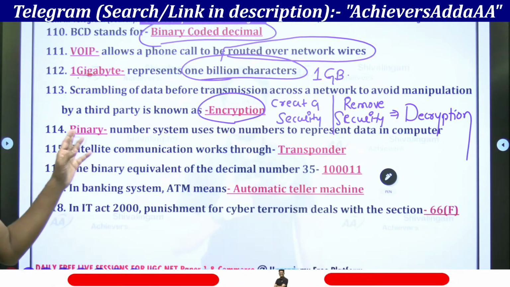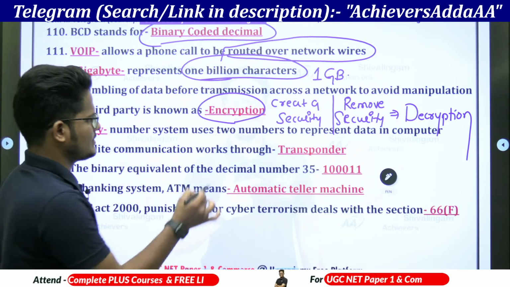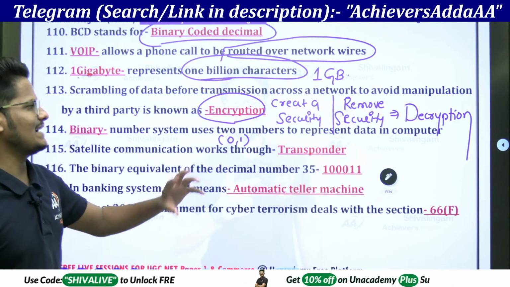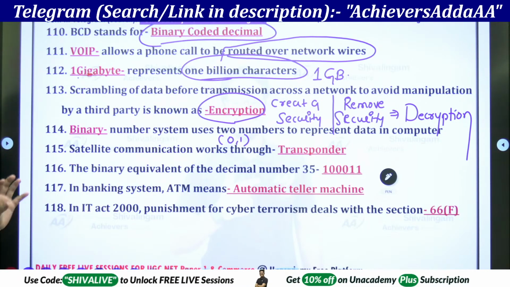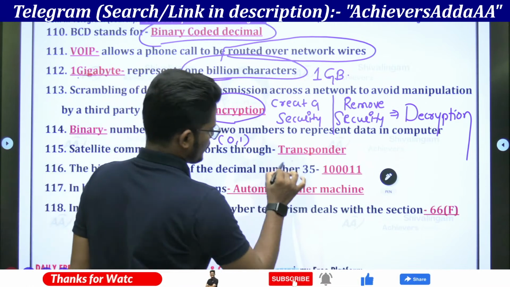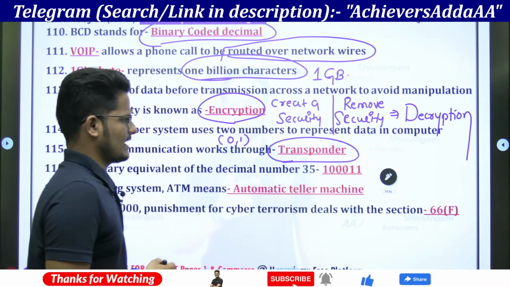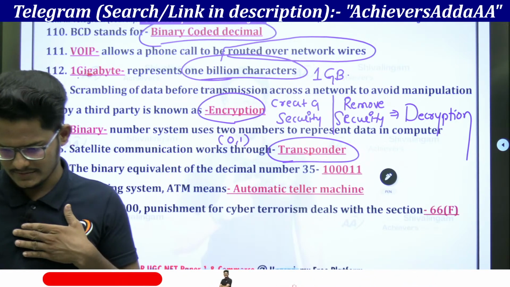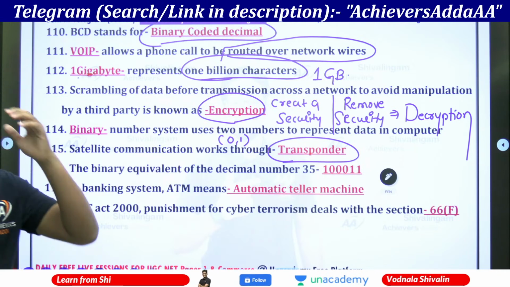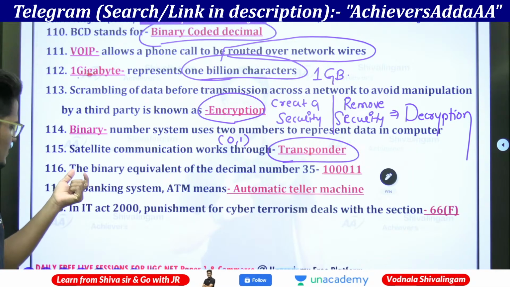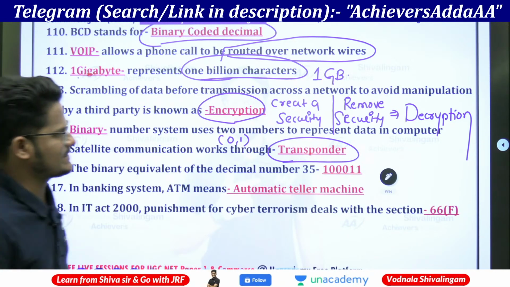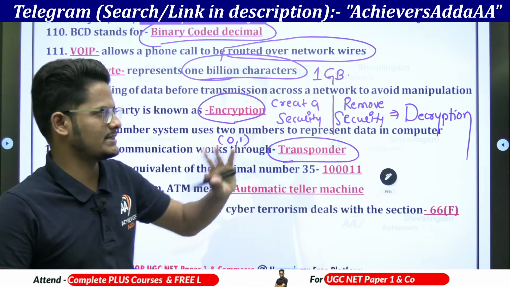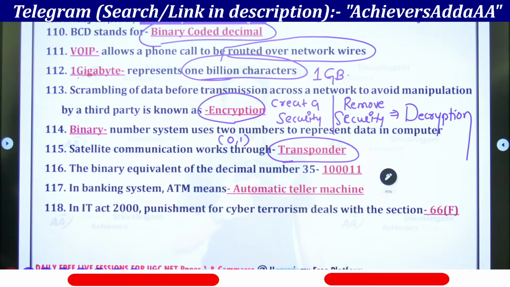Binary is a number system where two numbers will be there, 0 and 1, to represent the data in a computer. Satellite communication works through a transponder, which is a device. So with a transponder only, the satellite communication will be working. Next is that it is not description, it is decryption. Decryption means removing a security, not description. Encryption, decryption.